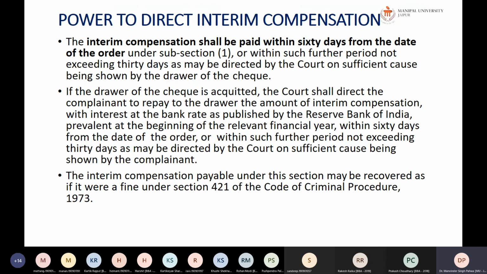Up to the power of the court to grant interim compensation, the things are in your syllabus. Even this is not in your syllabus, but I thought you must be updated with recent knowledge, so I just taught you this. Up till here, any problem, or if you want to ask me anything, you can ask.